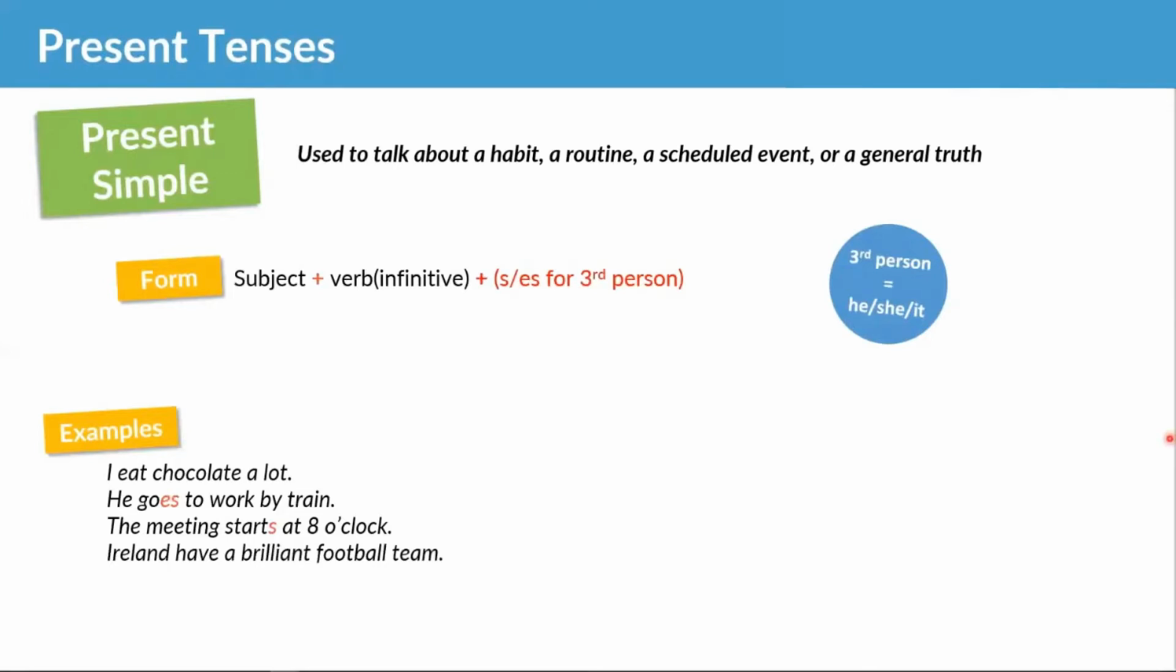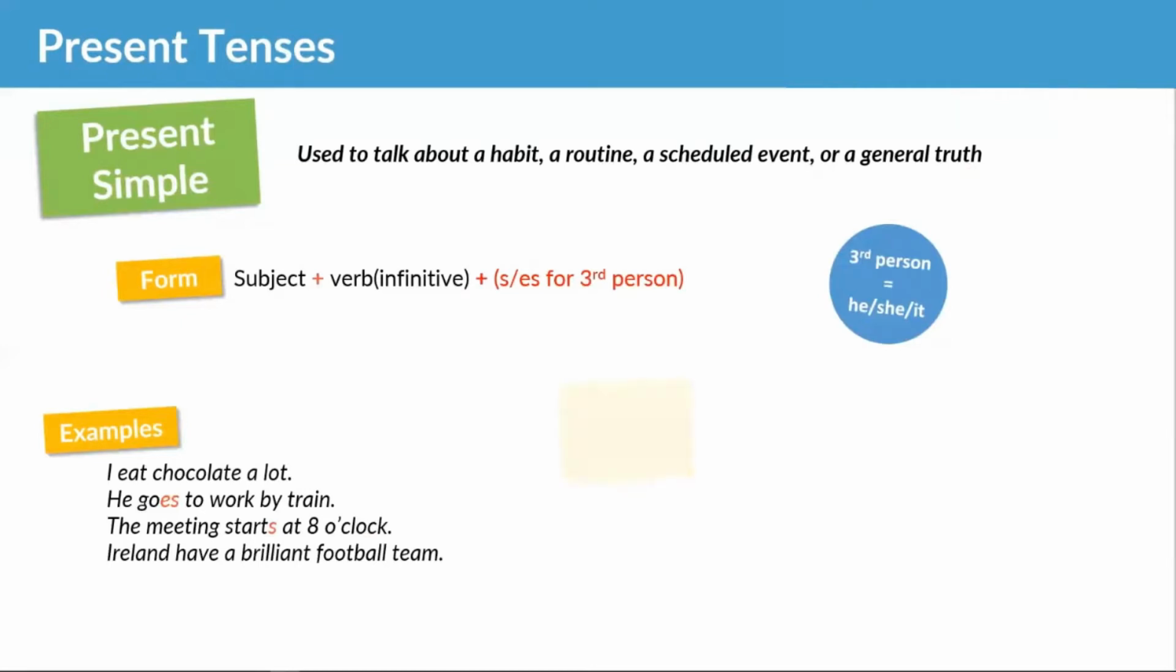Let's look at the difference between these sentences. I eat chocolate a lot. That is a habit. He goes to work by train. That's a routine. The meeting starts at 8 o'clock. That is a scheduled event. And Ireland have a brilliant football team. That's a general truth. Of course it is.